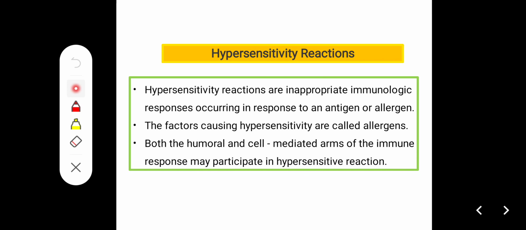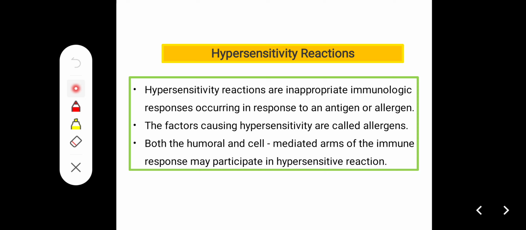Next we will learn about hypersensitivity reactions. Hypersensitivity reactions are inappropriate immunological responses occurring in response to an antigen or allergen. The factors causing hypersensitivity are called allergens.